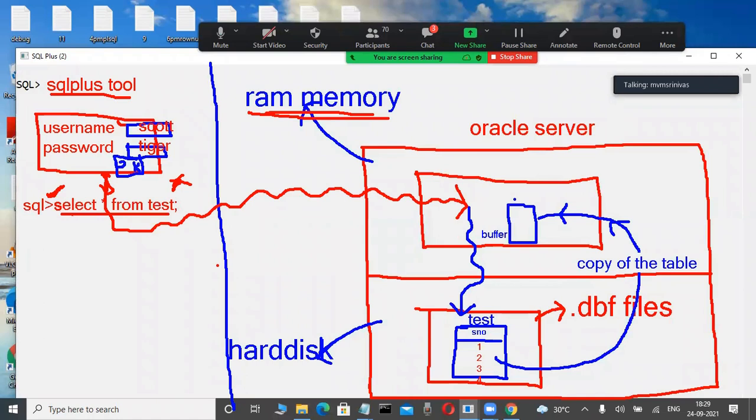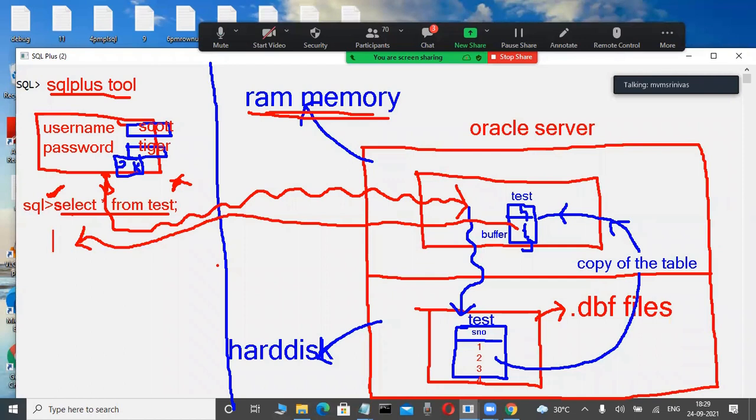Test is a table. It will be transferred from the hard disk data files into the buffer. Like this, something is there. Now this table is returned from the buffer into the client tool, and here only it will display the data. This much internal concept is there in data retrieval.